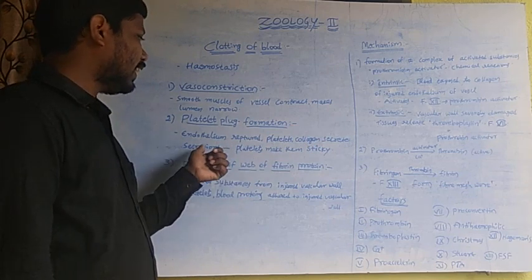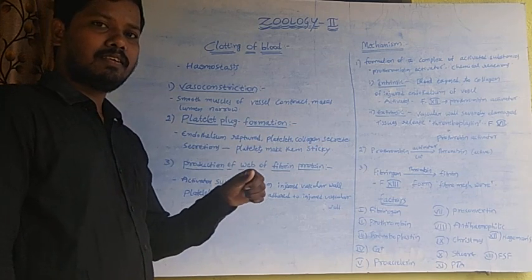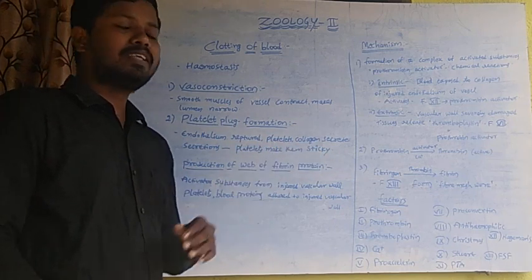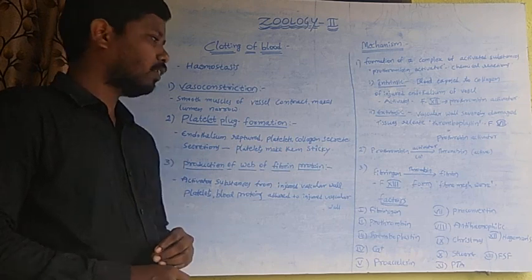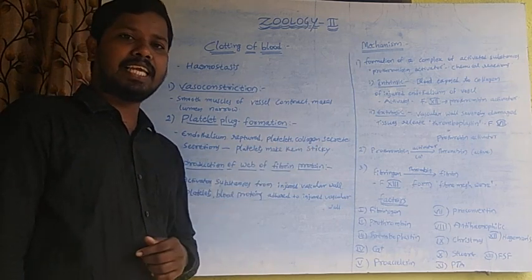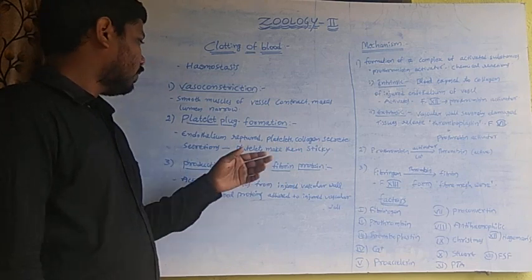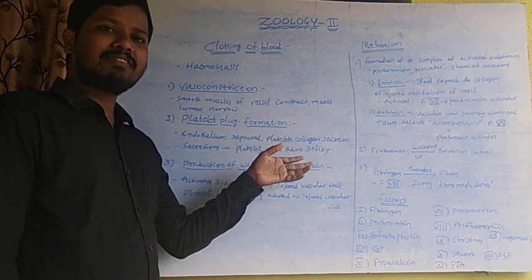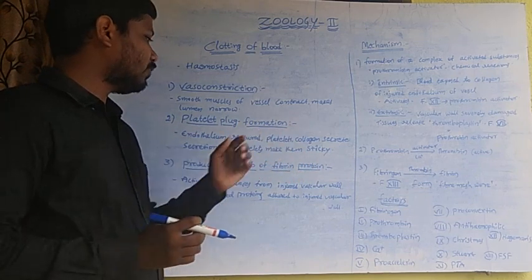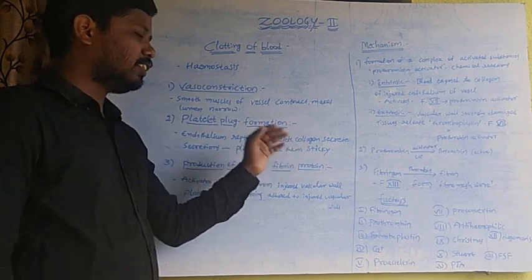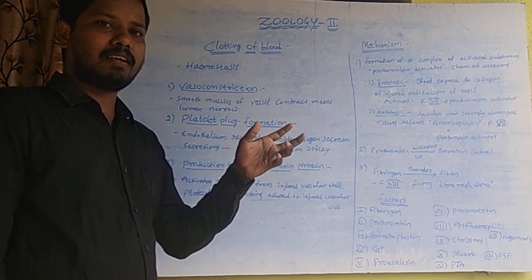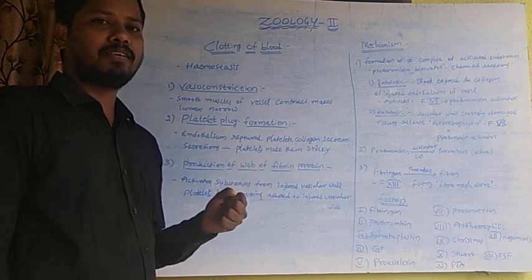These secretions attract other platelets and make them sticky. When they become sticky, the platelets are joined together and form a mesh-like structure. In this process, blood, platelets and proteins are trapped in the vessel.